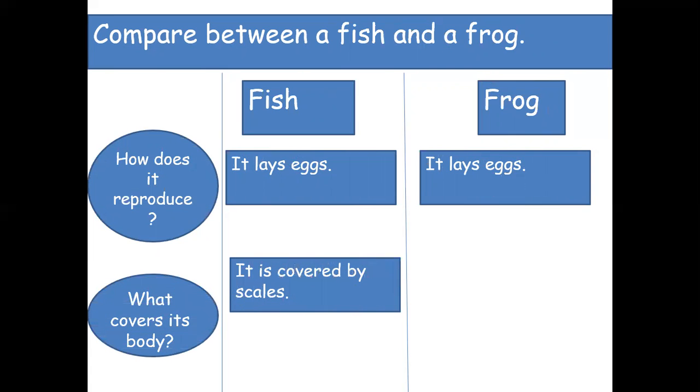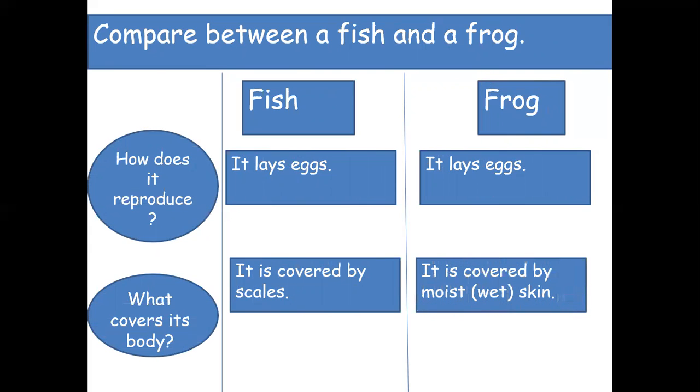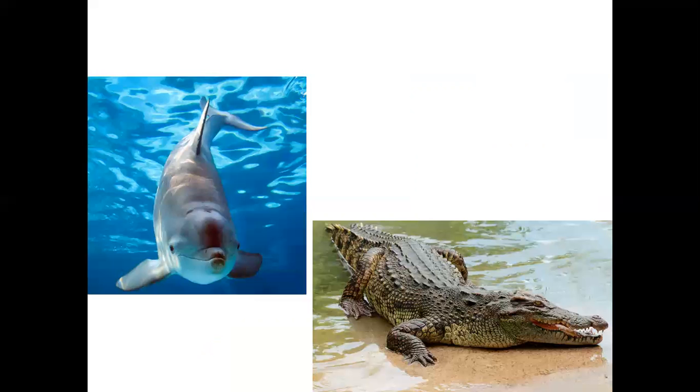The fish is covered by scales, while the frog is covered by moist, wet skin. So, a kind of similarity between the fish and the frog is that both of them lay eggs, while the fish is covered by scales, the frog is covered by moist, wet skin.